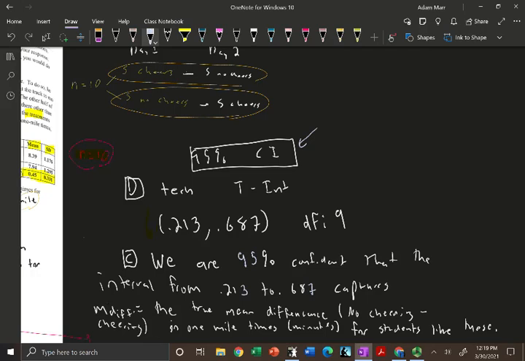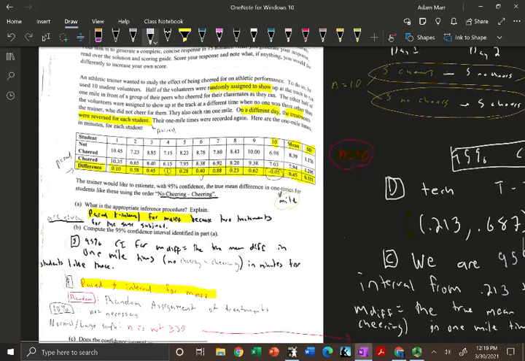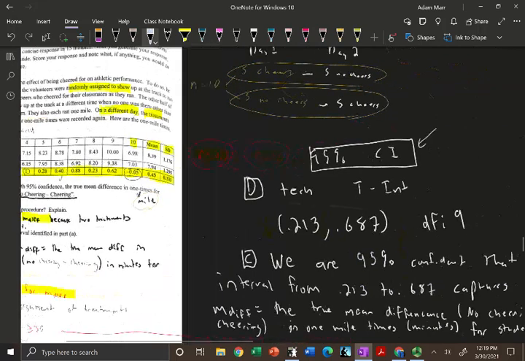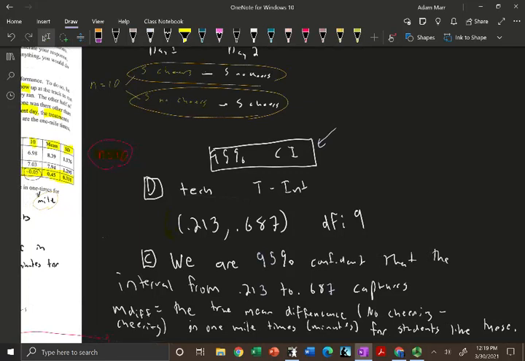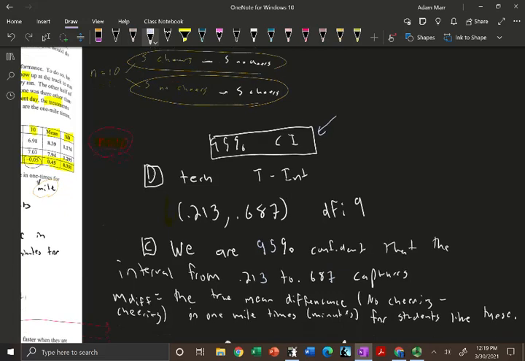Yes. Now we have to define, what is M sub diff? If you forgot, you can either go back to your state. I said it right there, the true mean difference in 1 mile times, no cheering minus cheering in minutes for students like these. Or go back to the question. Right here it says, the true mean difference in 1 mile times for students like these using the order no cheering minus cheering. Either one works, all right? So I said the true mean difference, no cheering minus cheering, in 1 mile times, I just put minutes, for students like these, okay? And then we are done.